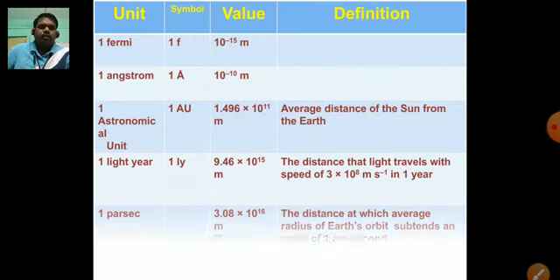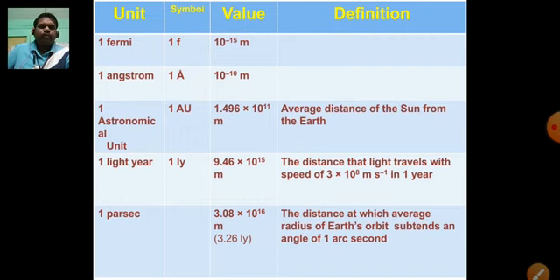Let us see. These are some units of very small lengths. That is 1 f, 1 Fermi, and you are supposed to know 1 Fermi is equal to 10 raised to the power of minus 15 meter. This is the unit for measuring very small distances, less than 10 power minus 14. So 1 F is equal to 10 power minus 15 meter. 1 angstrom, 10 power minus 10.